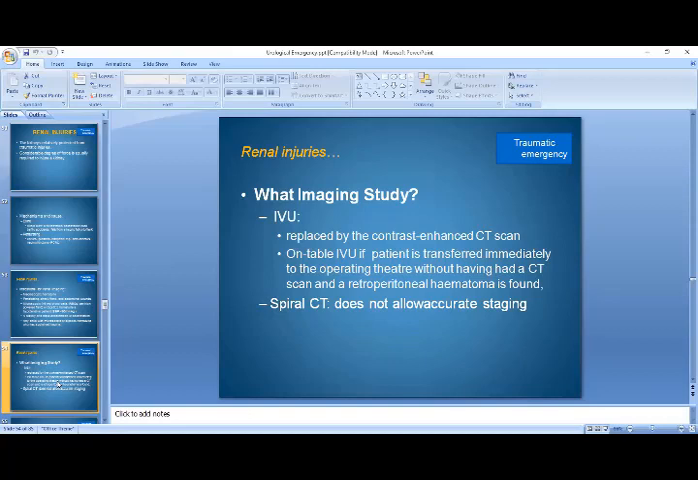So in case of renal injuries, what you can offer to the patient, we can ask him to get an IVU done, but this IVU is usually replaced by CT KUB.